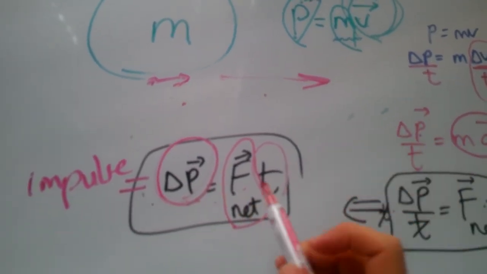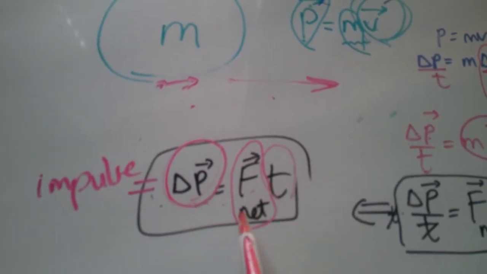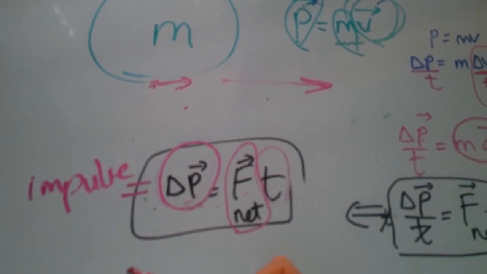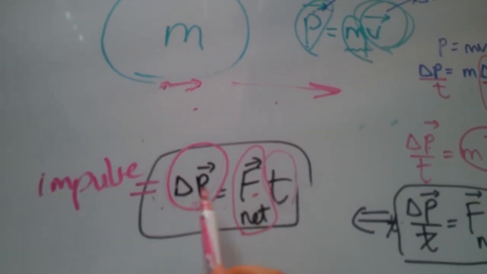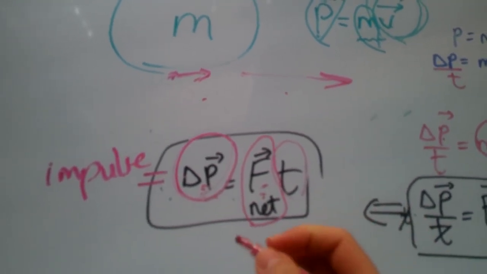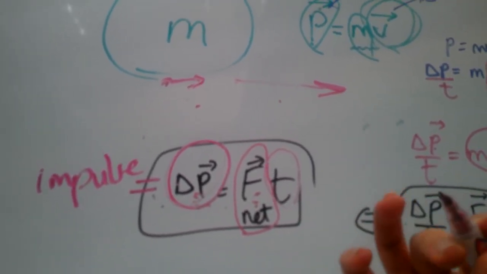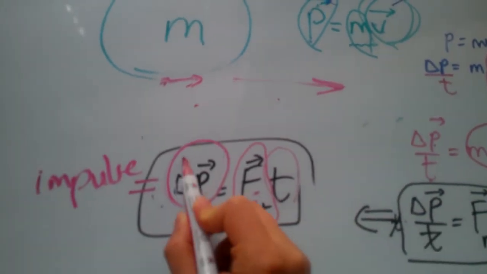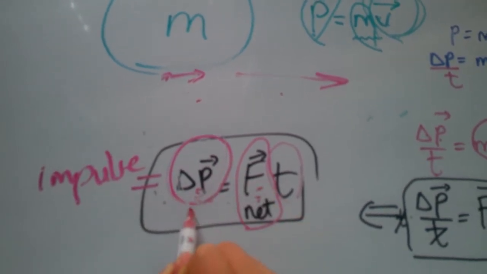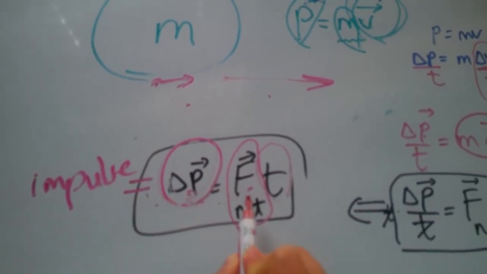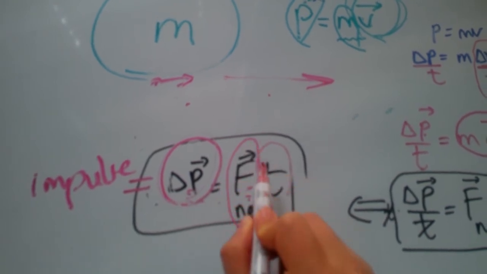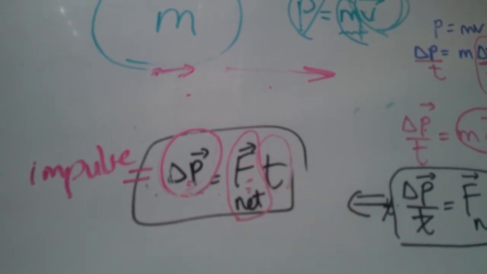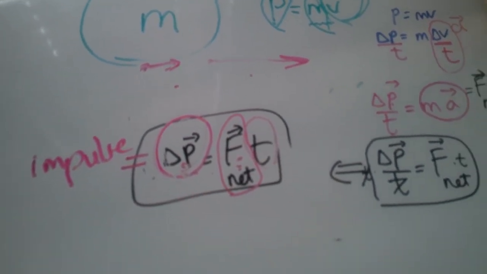Or in another way, the net force on something multiplied by the time over which the force acts on it. Both of them are impulse, depending on the question and the information you're given. If the question gives you the mass and velocities of things and asks about impulse, go this way. If the question gives you force and times and things like that, and asks about impulse, then go this way. So these are both impulses.